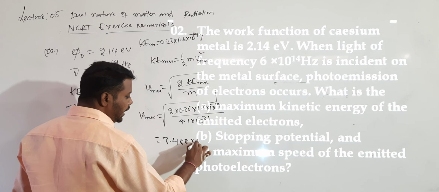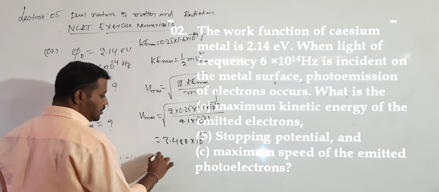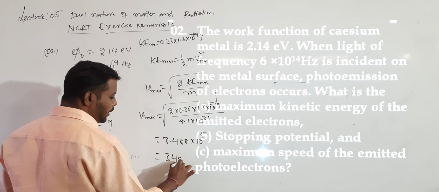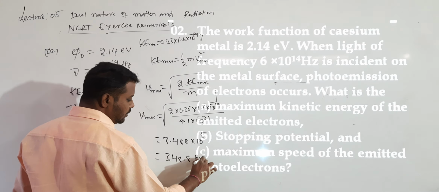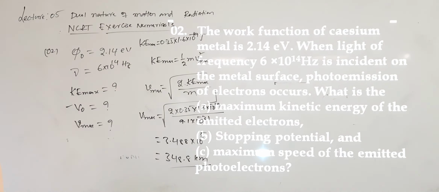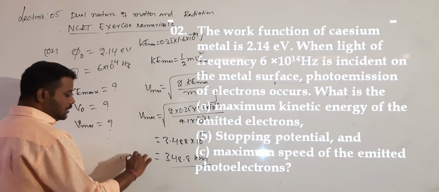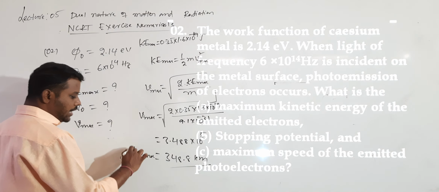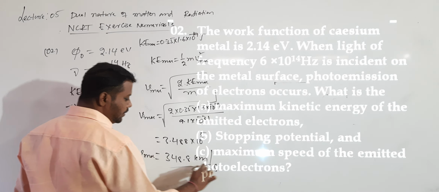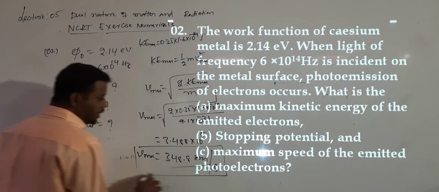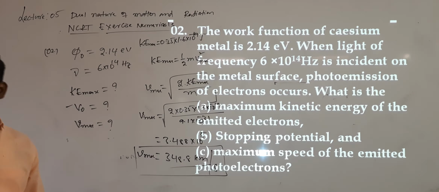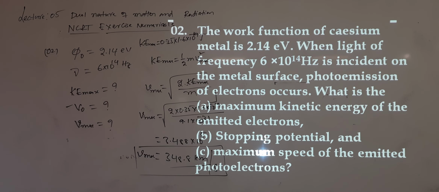3.488 into 10 to the power of 5, which can also be written as 348.8 kilometers per second. This is the maximum velocity with which electrons are ejected. Understood? So the final answer is 348.8 kilometers per second.